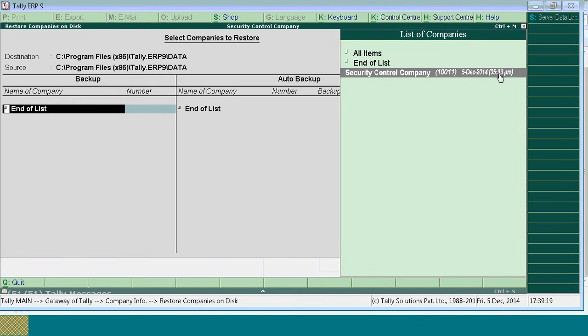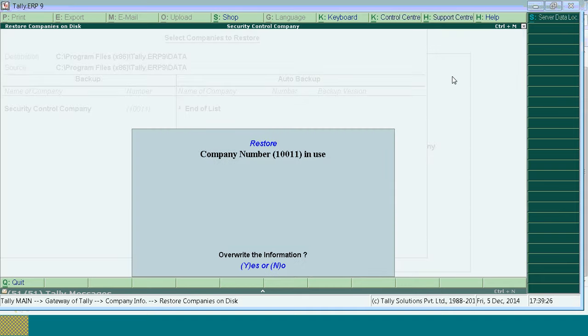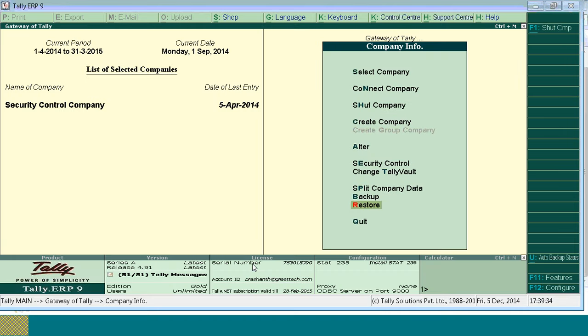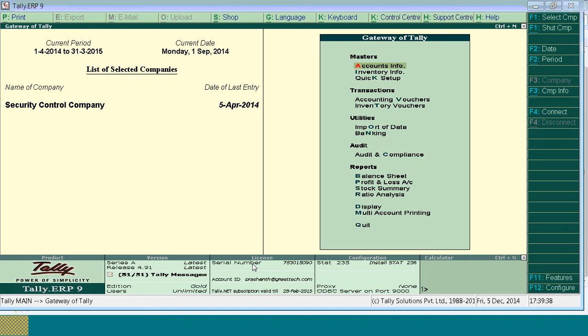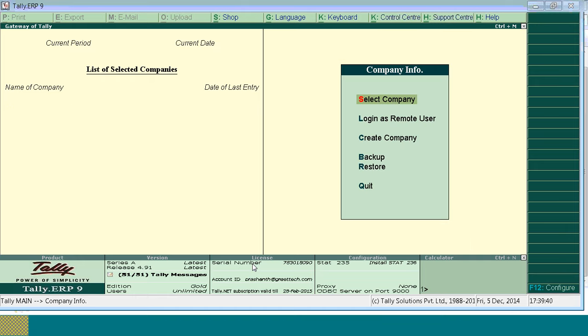So we have taken a company. Currently we have taken it today at 5:33 p.m., and it shows the date also. When you press Enter, it will accept. In case the company is already located, it will ask for override. Please don't override. Instead, you can restore in a different location. Now I'll show you how to restore the abk file.